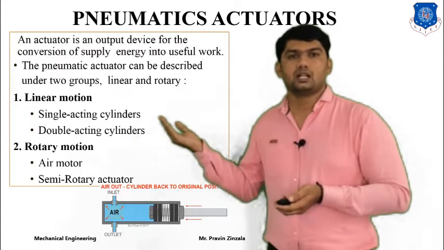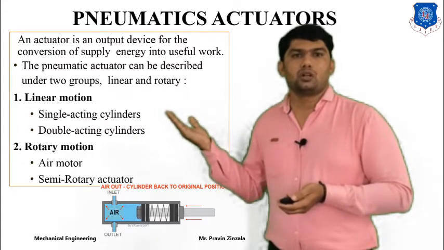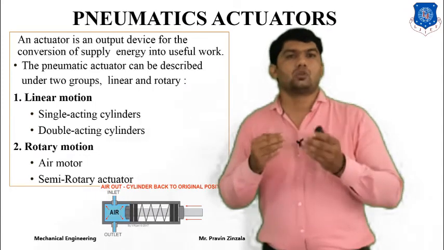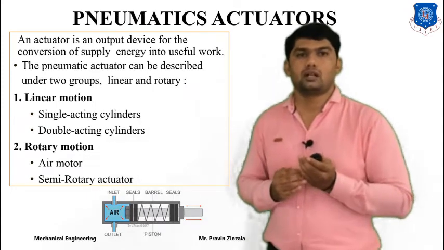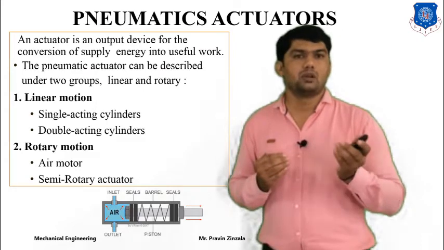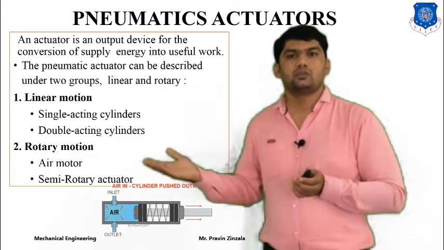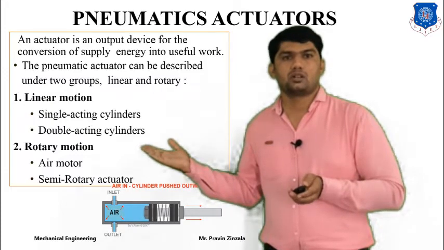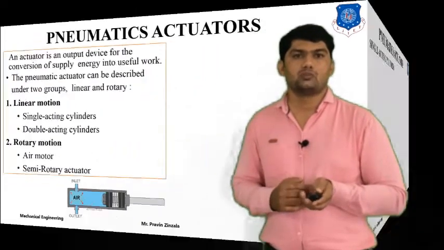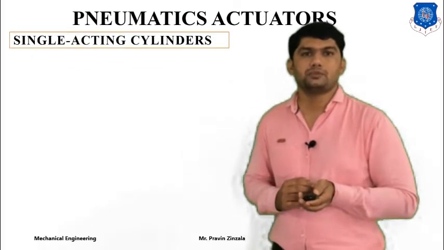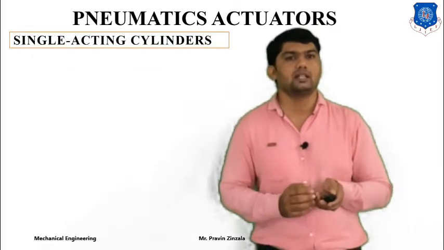If we require reciprocating or linear motion, we have to select a linear actuator. If we require rotary motion for a particular operation, like automatic material transfer, material parting, or material handling, we have to select the air motor. Now we will discuss in detail, step by step, the different types of actuator used in pneumatic systems.